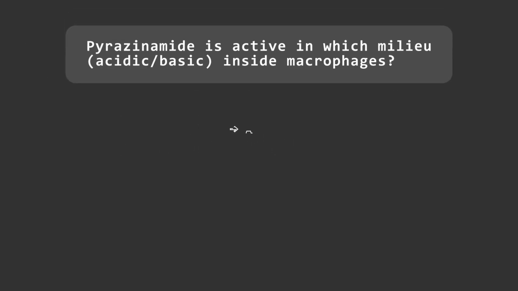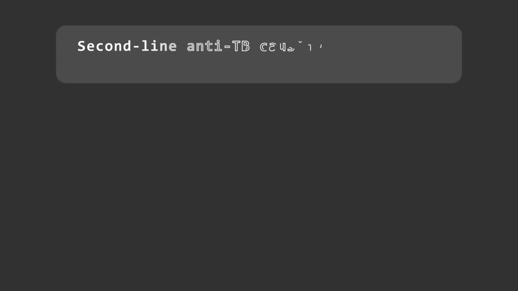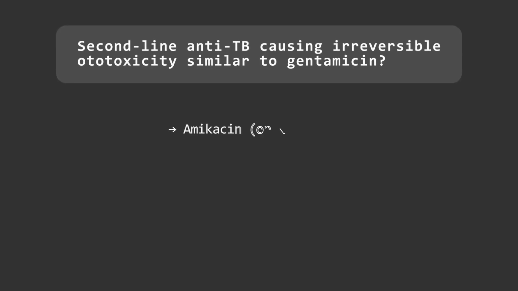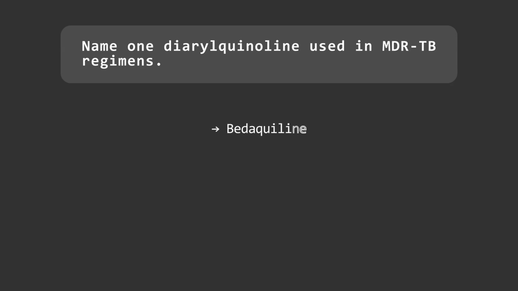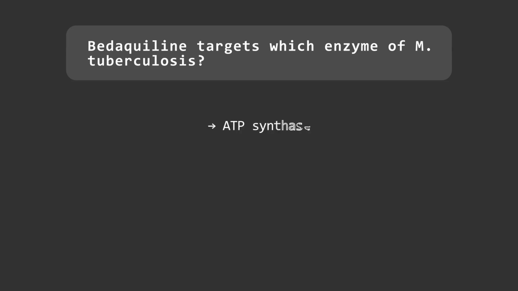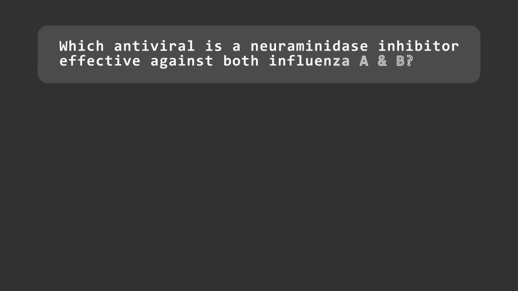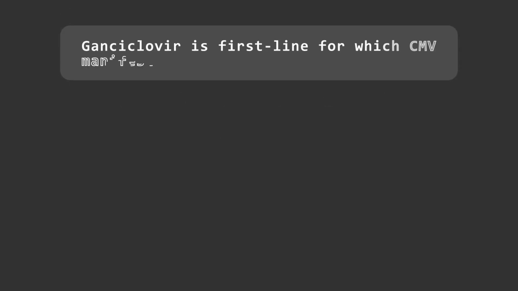Pyrazinamide is active in which milieu, acidic or basic, inside macrophages? Acidic. Second-line anti-TB causing irreversible ototoxicity similar to gentamicin? Amikacin or kanamycin. Name one diarylquinoline used in MDR-TB regimens: bedaquiline. Bedaquiline targets which enzyme of M. tuberculosis? ATP synthase. Which antiviral is a neuraminidase inhibitor effective against both influenza A and B? Oseltamivir. Ganciclovir is first line for which CMV manifestation in AIDS?